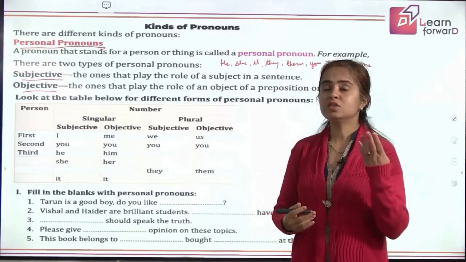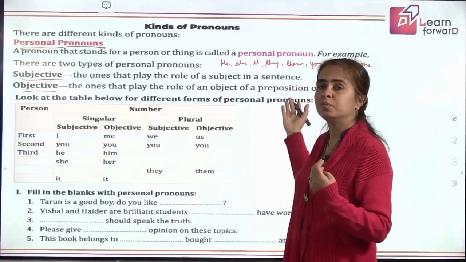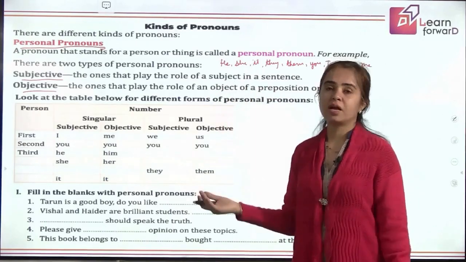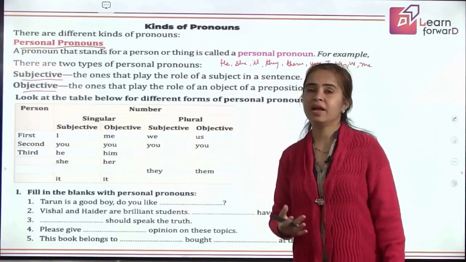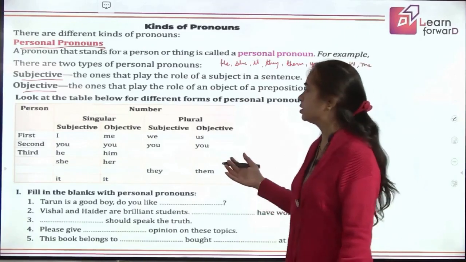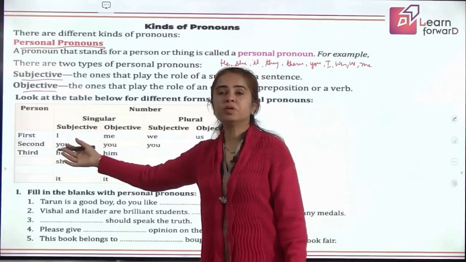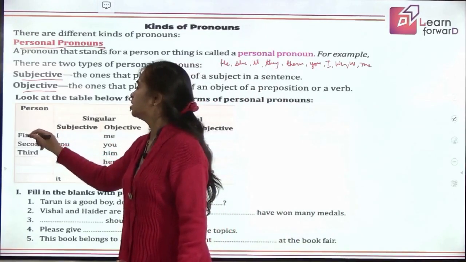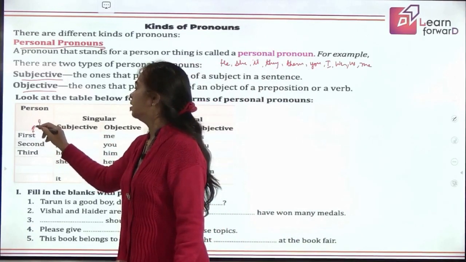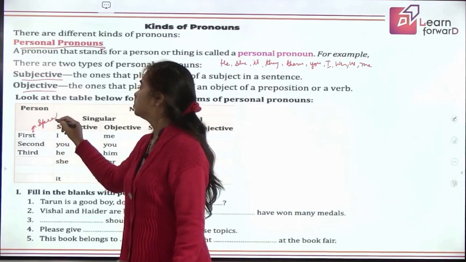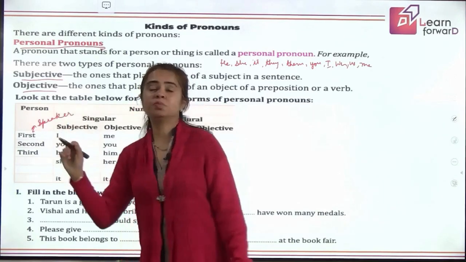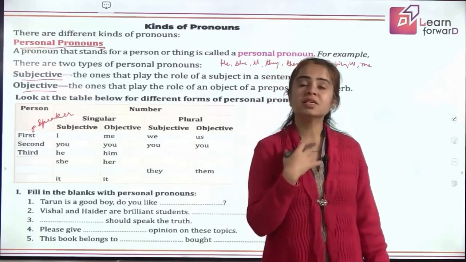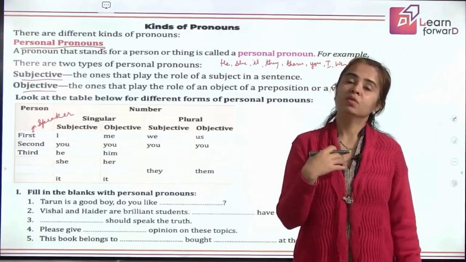So what are these three persons? Which pronouns out of these are put under first person, second person, third person? That means how do we categorize them into first, second, third person? Let's see. What is first person? First person means the doer of action, the speaker. Rather say not the doer, the speaker. Because whenever the speaker speaks about himself or herself, the speaker says I, me, words like that.